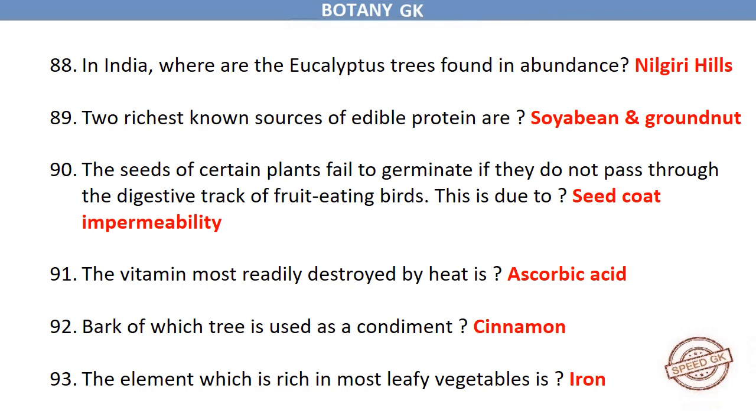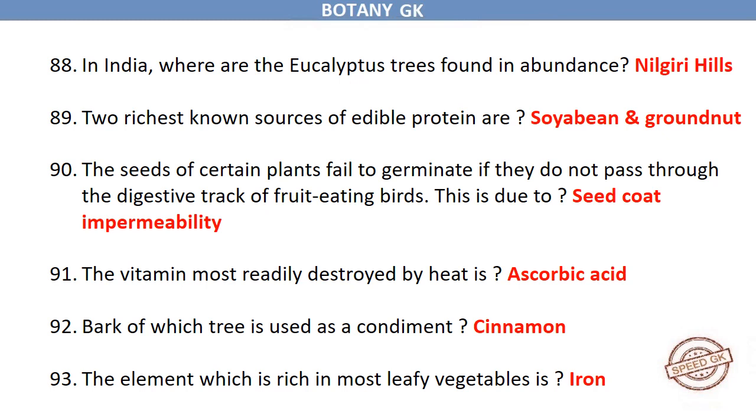Nilgiri Hills. Two richest known sources of edible protein are soybean and groundnut. The seeds of certain plants fail to germinate if they do not pass through the digestive tract of fruit-eating birds. This is due to seed coat impermeability.